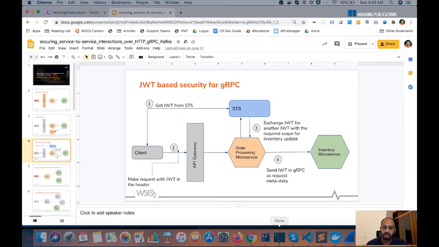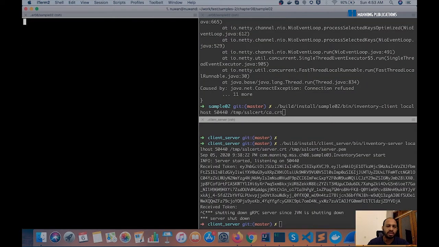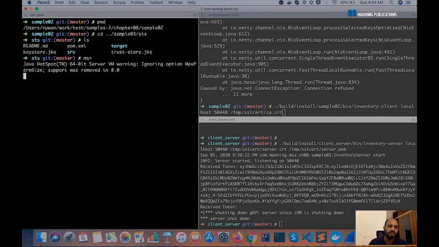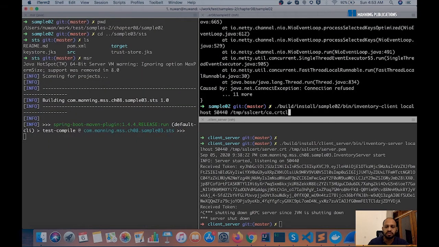So we'll quickly go through some samples of how you can get a JWT and access these microservices. So we have a sample STS built here under sample 3 of the same chapter. We have an STS. So I'll quickly go and start the STS process.